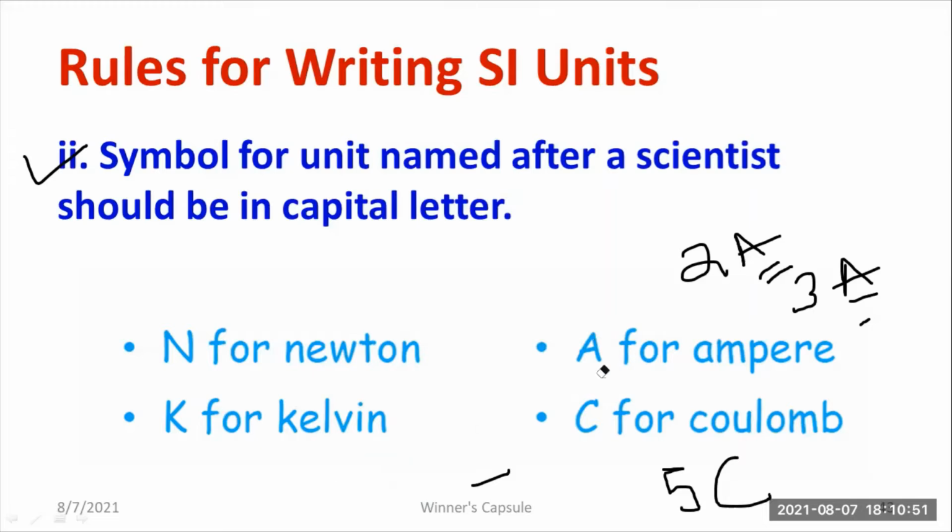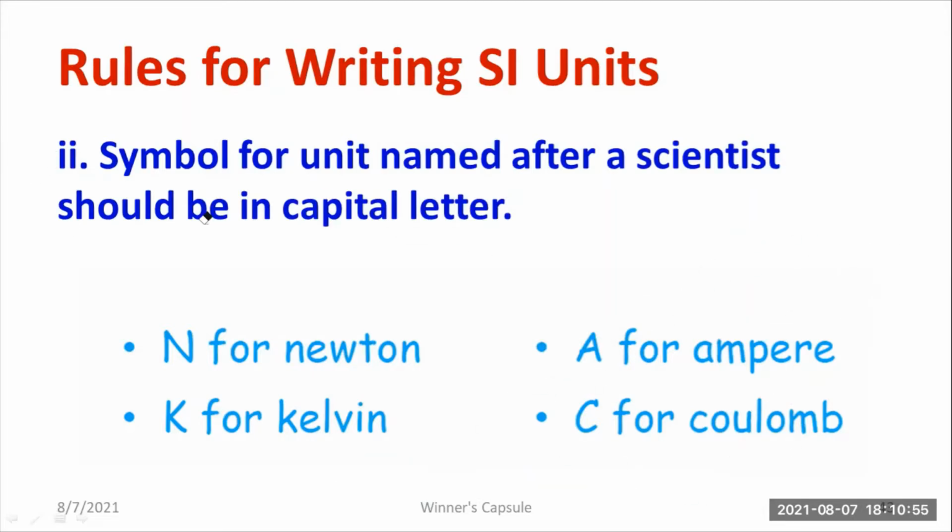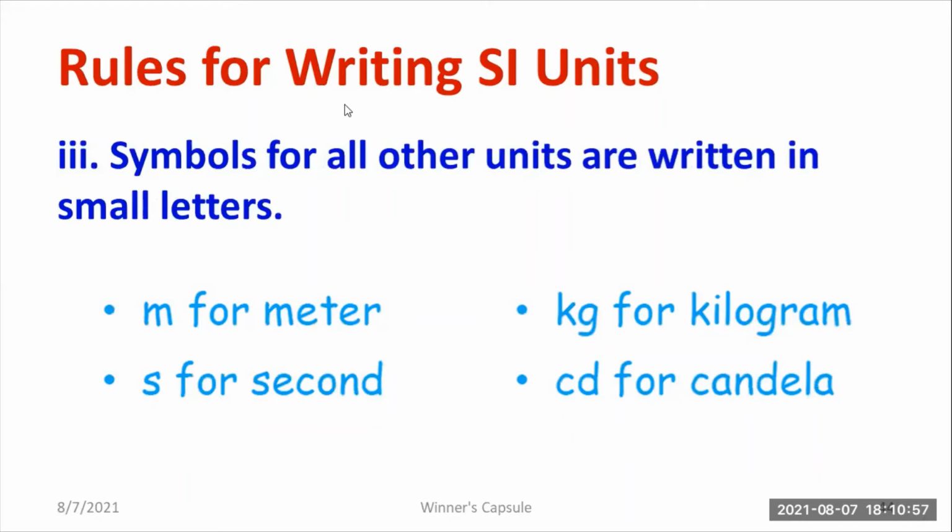So let me move on to another set of rules so that you understand how to write SI units. It is very important. Throughout your education, this is required. Moving on to the third rule: symbols for all other units are written in small letters. For example, m for meter. The unit of length is meter, so you have to write the small letter. And s for second, the unit of time. It will be denoted by small letter s only.